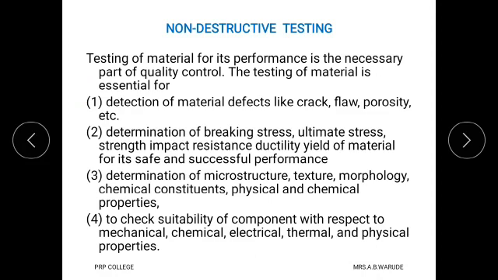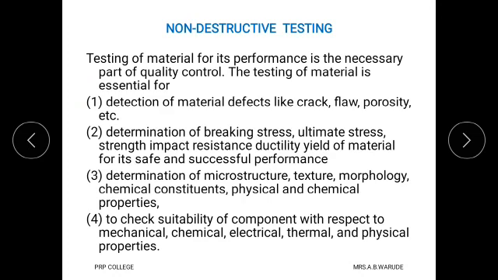As we know that in industries there are different departments like production department, also quality control department, and in quality control department the testing of material for its performance is a very necessary part. Now we see why the testing of material is necessary.